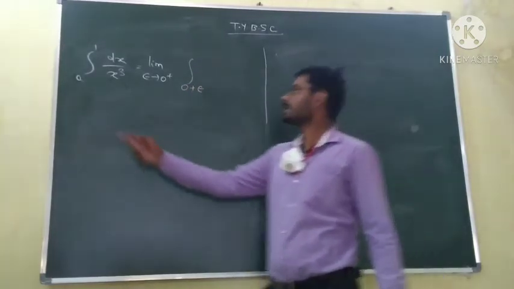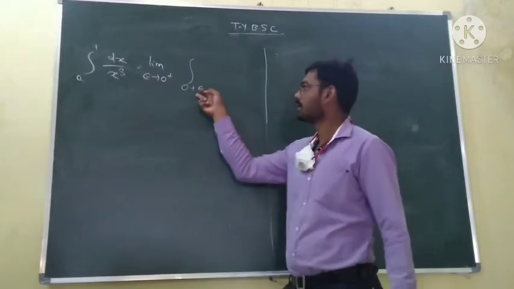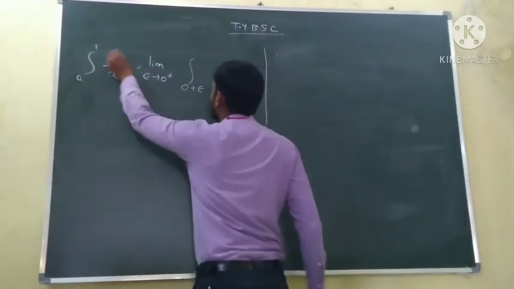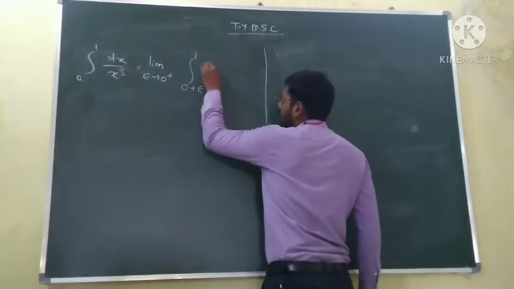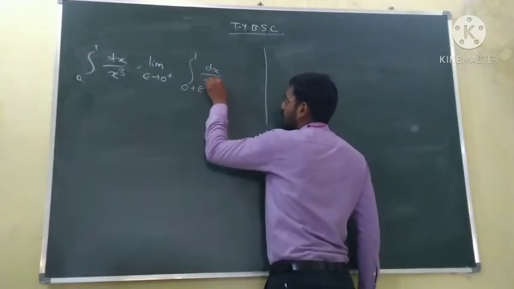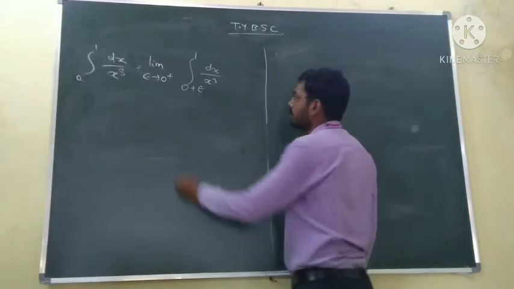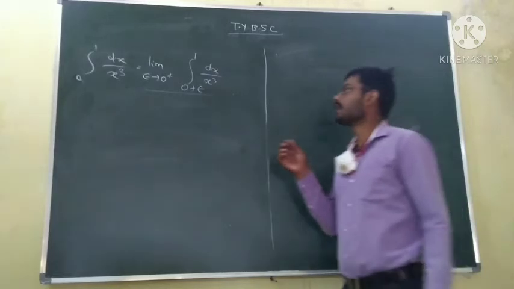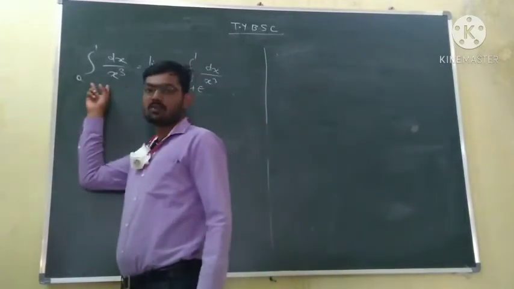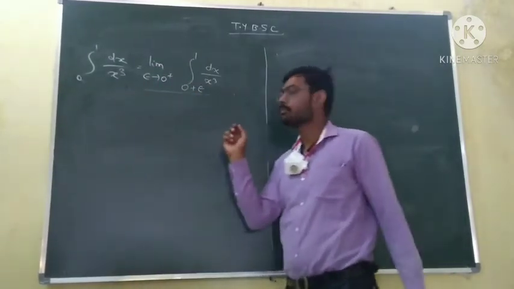We know here it is a, we write a plus epsilon, and for the upper limit there is no problem, it was not a singular point, so as it is 1, and dx upon x cube. So if this value exists as some finite real number, then we say that this improper integral is convergent to that real number.